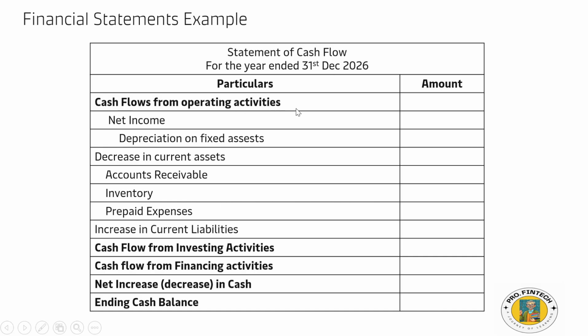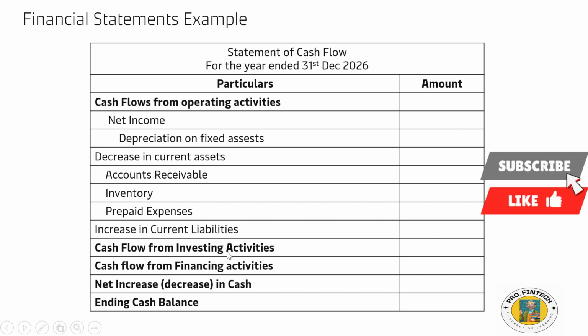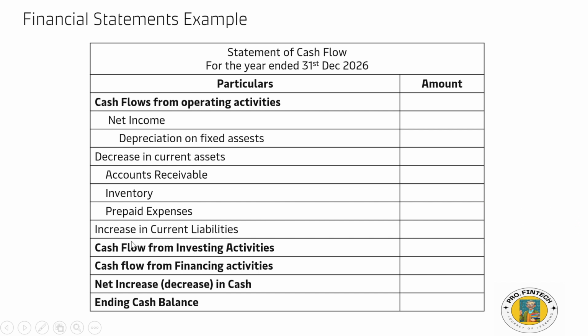Cash flows from the operating activity: net income, depreciation of fixed assets, decrease in current assets, accounts receivable, inventory. Cash flow from the investing activities, cash flow from financing activity. So as I mentioned previously as well, we are covering only the basics of accounting. We can deep dive into this cash flow statement in future videos. So you have to subscribe for that, and you will get the notification of this.